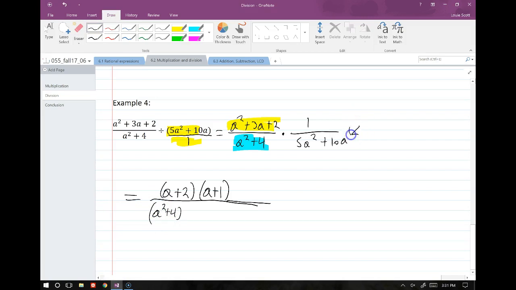Then we're going to see if we can factor this one out. So it looks like we can factor a 5 and an a out of that guy. So we have 5a, and what we have left will be a plus 2. In fact, the only thing that cancels is the a plus 2, and all the rest just remains. Once again, sort of an unsatisfying result.